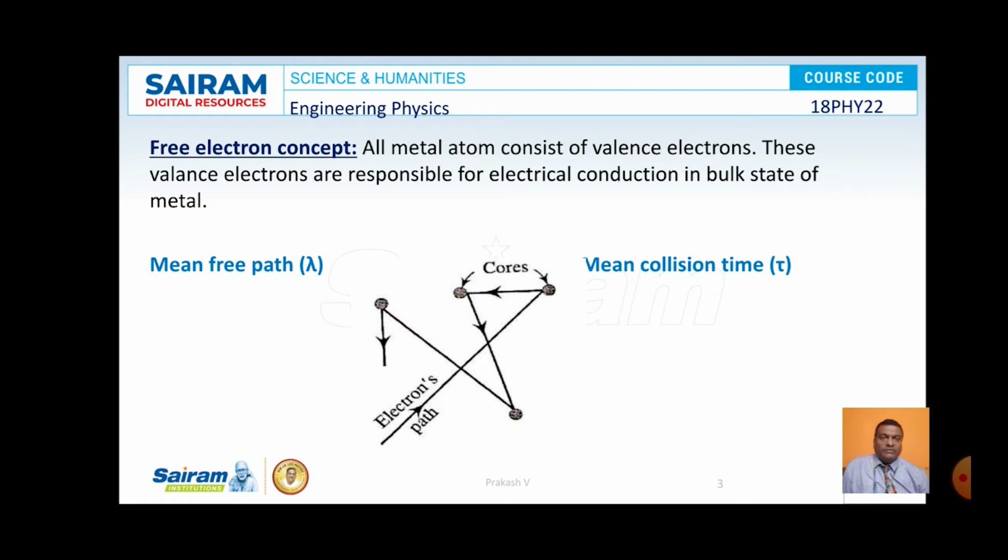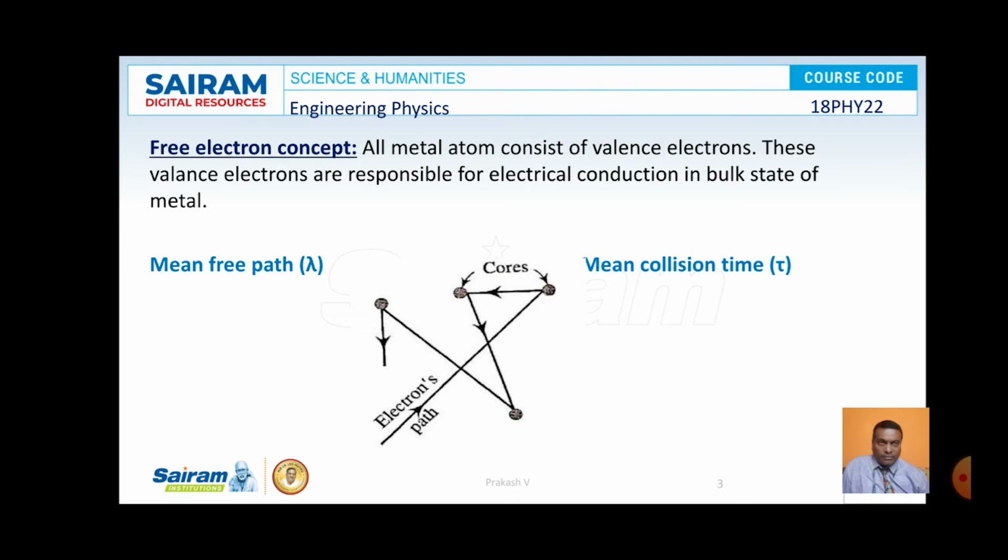And further we have one more concept, that is what is called mean free path lambda and mean collision time tau. Mean free path lambda is nothing but the average distance traveled by the electrons between successive collisions with the lattice points. So here in the diagram, the electron keeps on colliding with the lattice points.